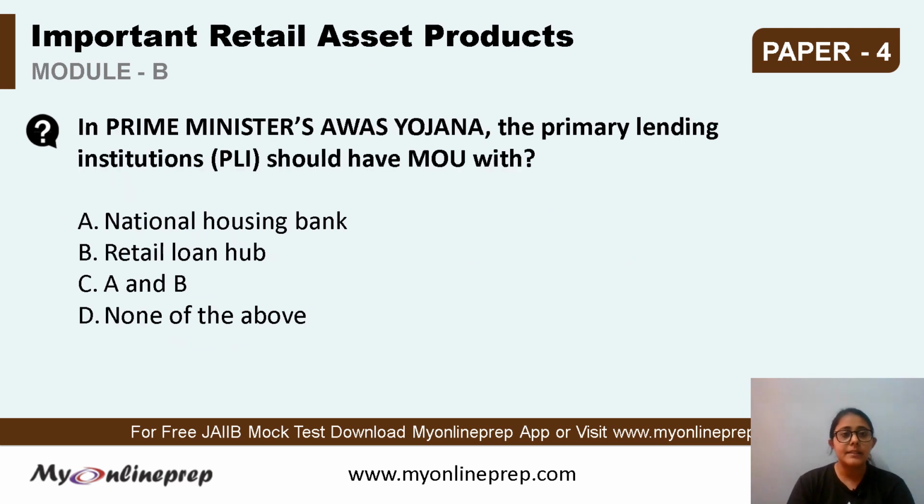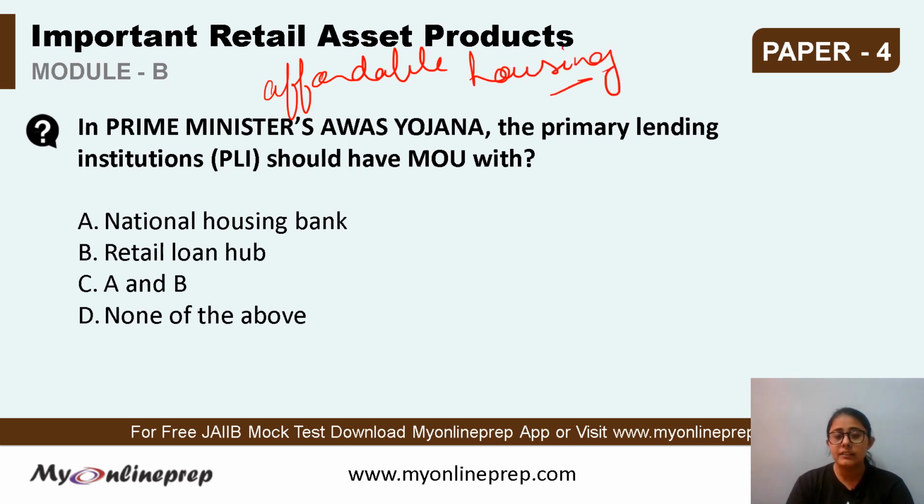The question says, in Prime Minister's Awas Yojana, the primary lending institutions should have an MOU with the Prime Minister Awas Yojana, the PM Awas Yojana. This is for providing affordable housing to the urban poor.